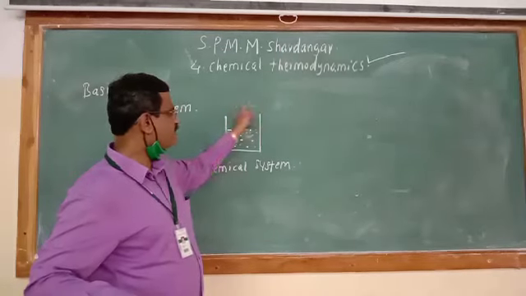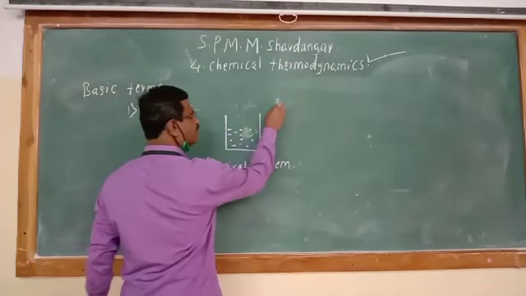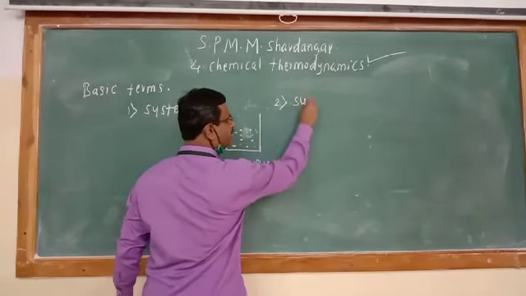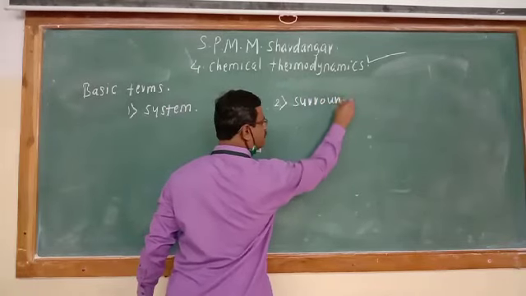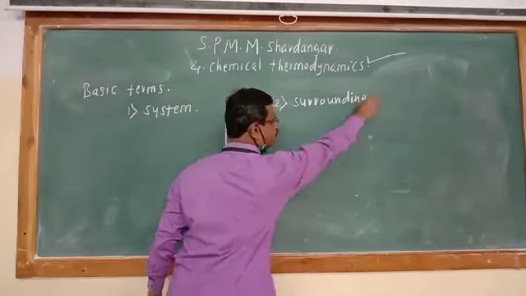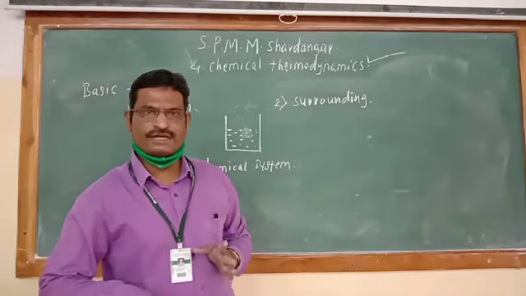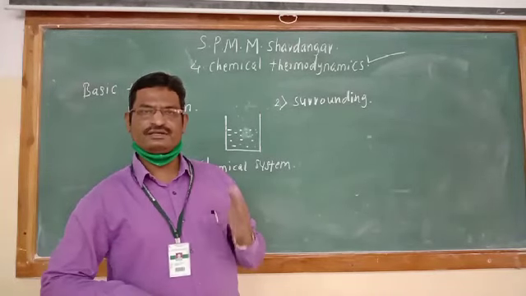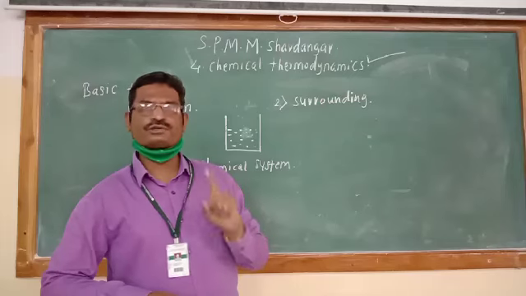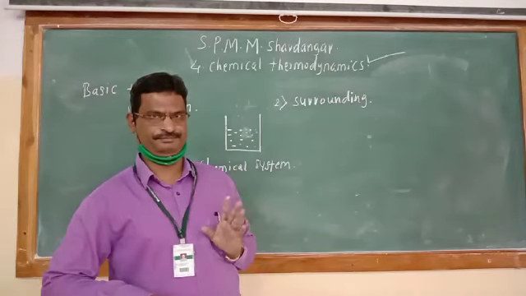And besides this part, the whole remaining part is known as the surrounding. Surrounding is the part of the universe remaining just by excluding the system.